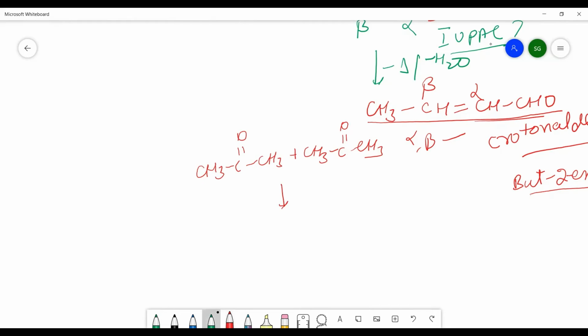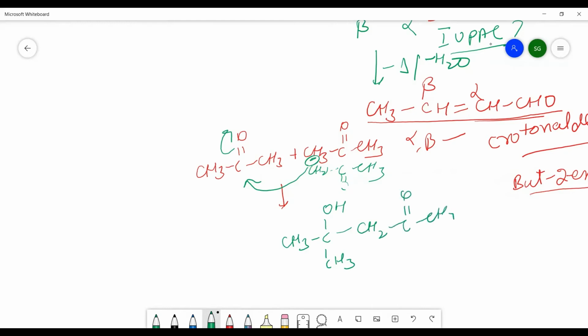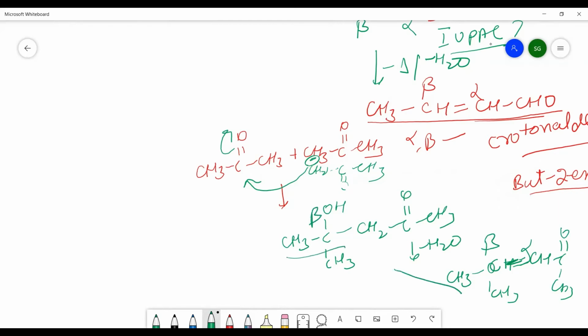So this carbon atom will become negatively charged, that is CH2 minus, and that will be the nucleophilic center, the nucleophile, that will attack on this carbon atom, and you will get this kind of compound with the ketone. After the removal of a water molecule, you will get CH3, CH double bond, C double bond O, CH3. So alpha beta unsaturated, beta hydroxy, the same will be formed in all of these. So you can try with other molecules also, other than formaldehyde and benzaldehyde, which do not have alpha hydrogen.